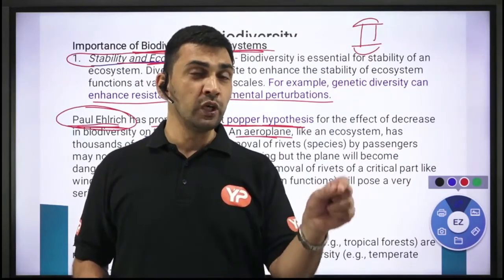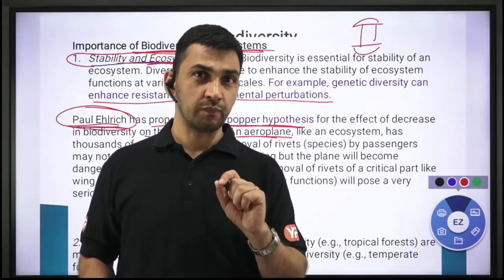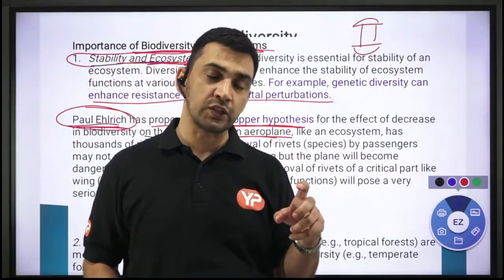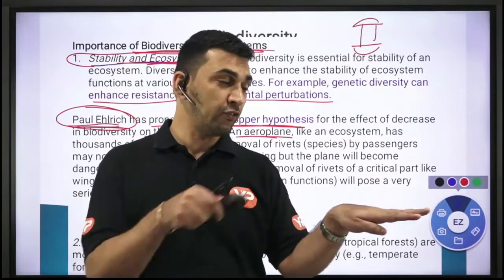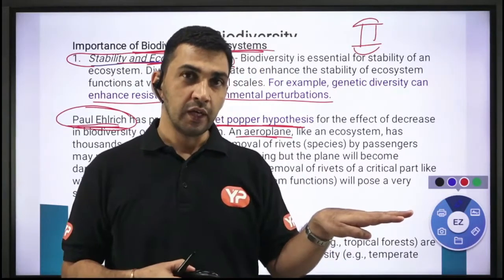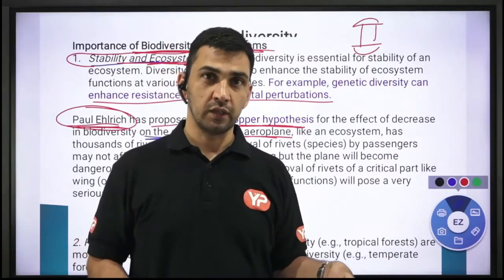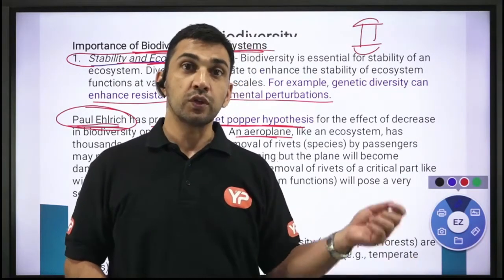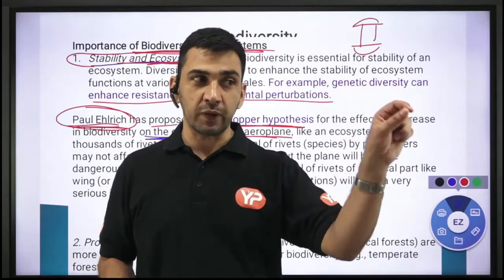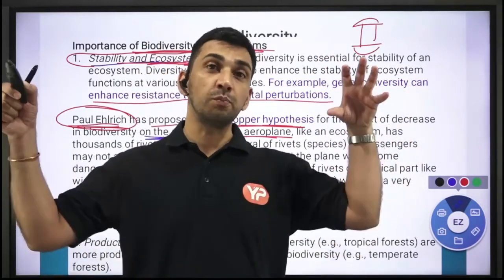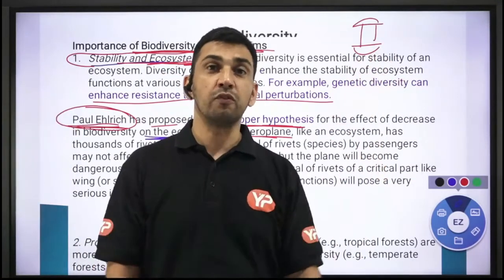Whereas if you remove the critical species, a species which is a key species in that particular ecosystem, like the rivet in that particular wing of the aeroplane, then it could be potentially harmful in the very near future, immediately also, right? So that is how, if you remove a critical species from an ecosystem, then the whole ecosystem may crumble down very soon, right?